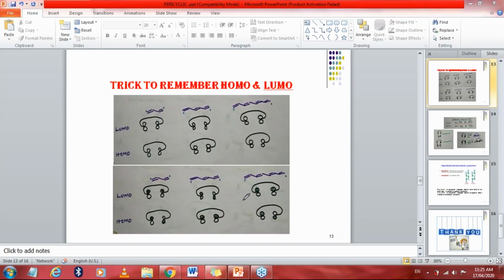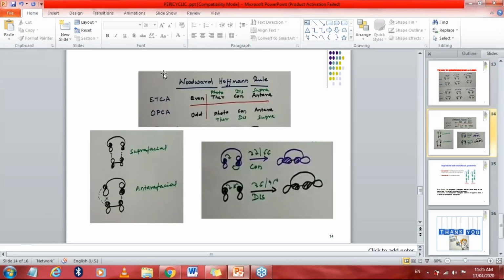So firstly, in any molecule you have to see how many pi bonds there are. Based upon the pi bonds, you should know the first trick: even LUMO symmetry and odd HOMO symmetry. If it is an odd number, the HOMO will be symmetry. If it is an even number, the LUMO will be symmetry. If one is symmetry, the other will be asymmetry. Now we will find another trick, another trick to learn about the Woodward-Hoffmann rule.